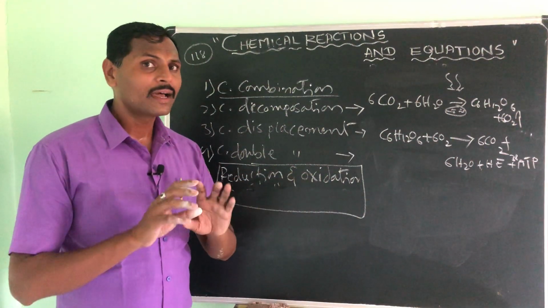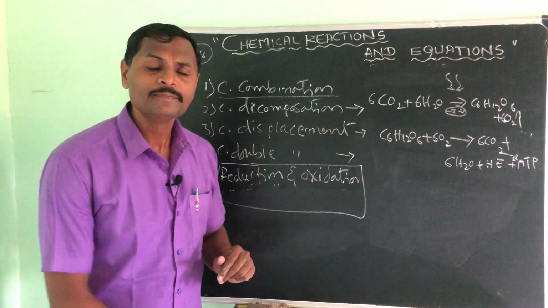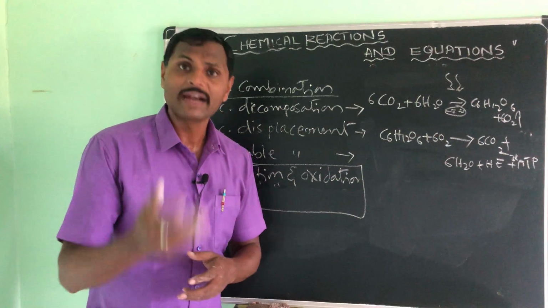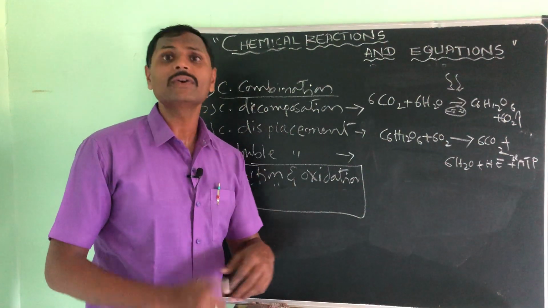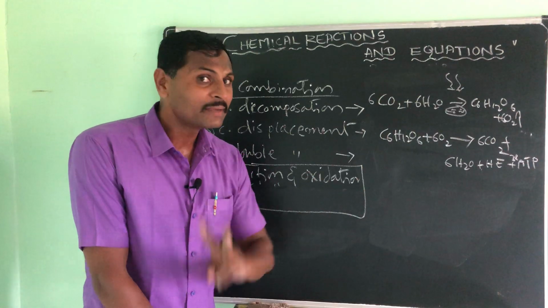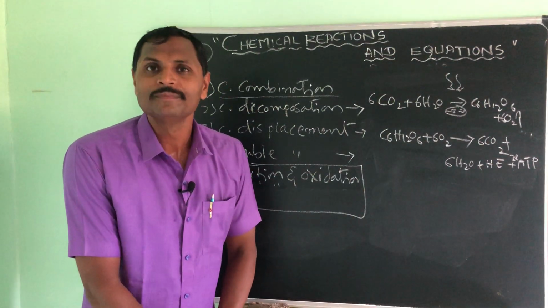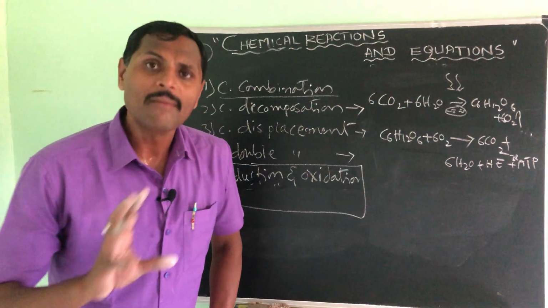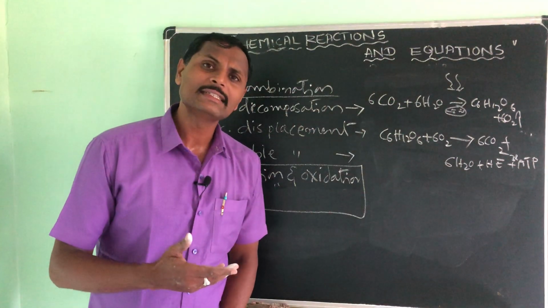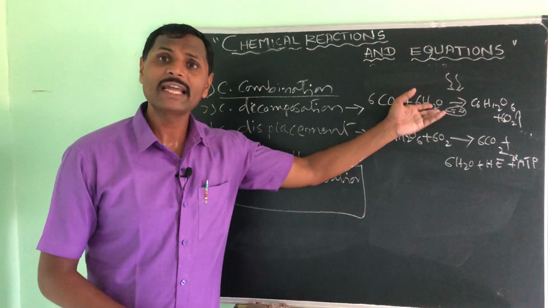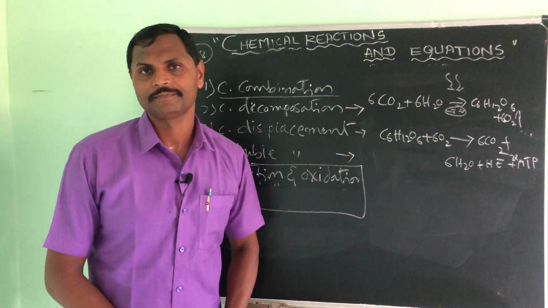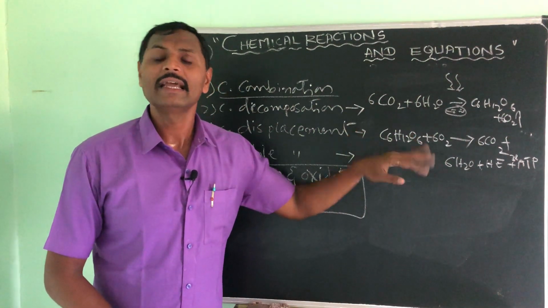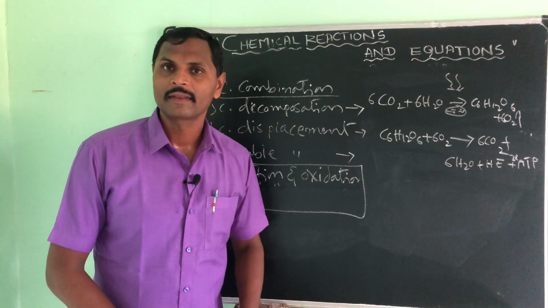But here we are classifying the chemical reaction on the basis of whether heat is evolved or heat is taken to carry out the chemical reaction. On that basis, once again we divide the chemical reaction into two types: exothermic reaction and endothermic reaction. Commonly, photosynthesis is an endothermic reaction, since we are providing the heat energy, and respiration is an exothermic reaction, right?